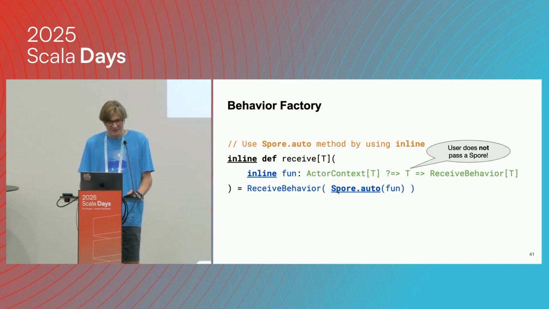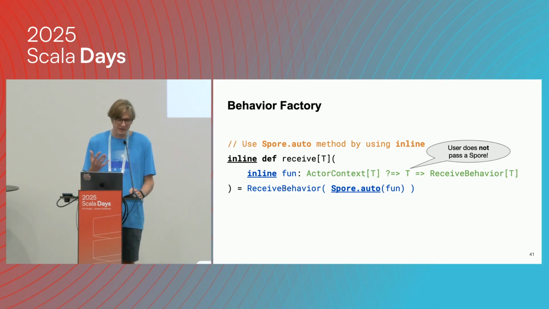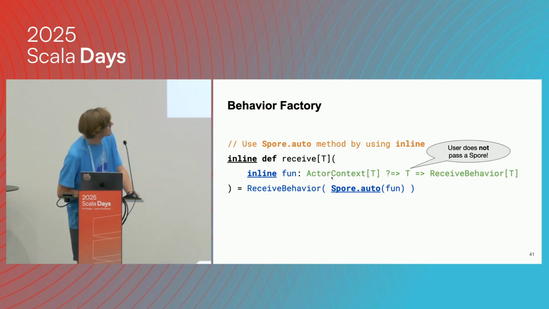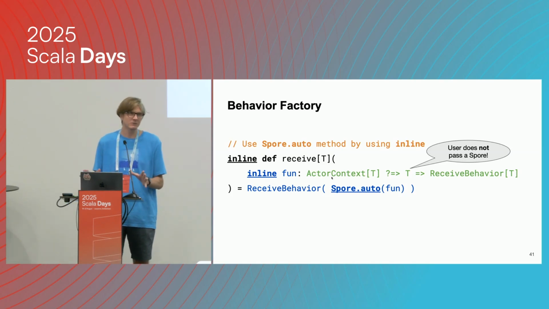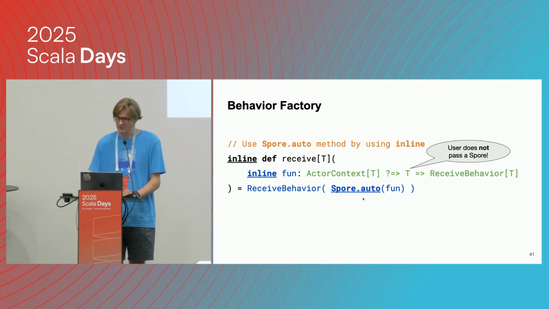How can you have a factory? One way of having a behavior factory is to have an inline method, which we call receive here. Then you can provide the function, which, if you look at it, is actually not a spore. So the user doesn't have to know about spores either. They can just provide this function. Then internally we just create a spore from it.